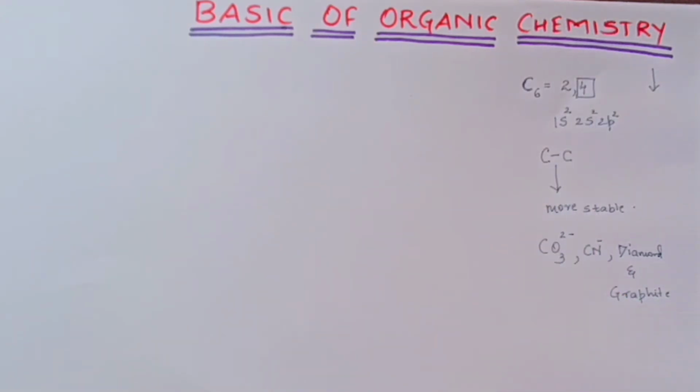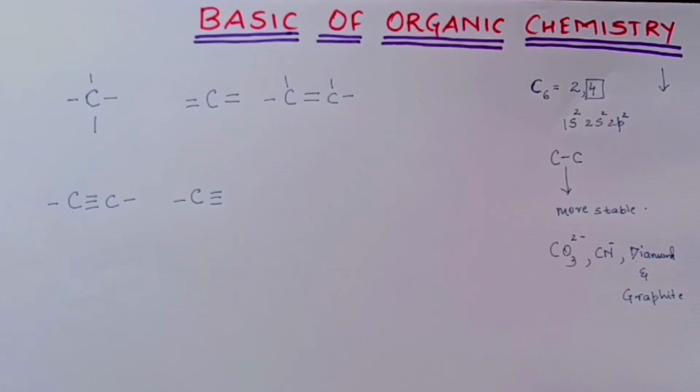We have learned about catenation, what catenation is, and why carbon has a high catenation tendency. We have also seen carbon compounds which are not organic in nature. Okay children, so let us focus now more on the tetravalency of carbon.